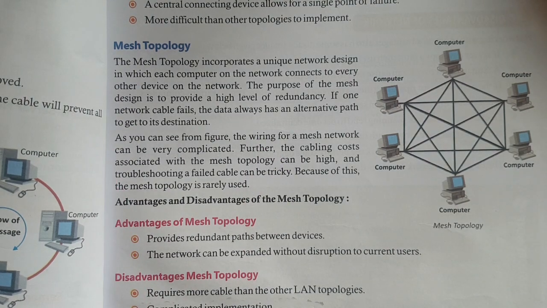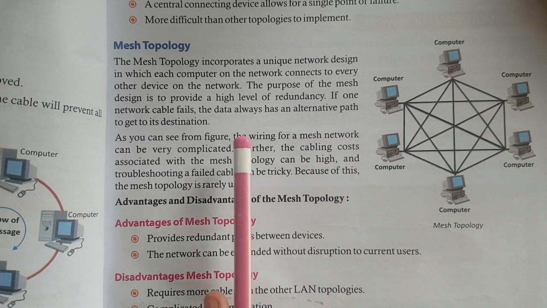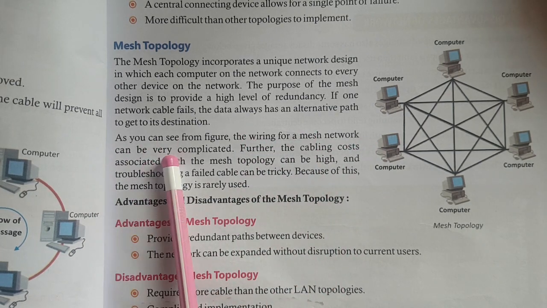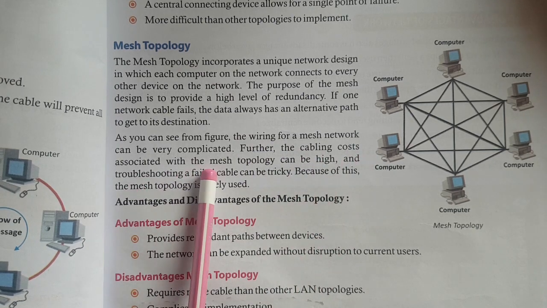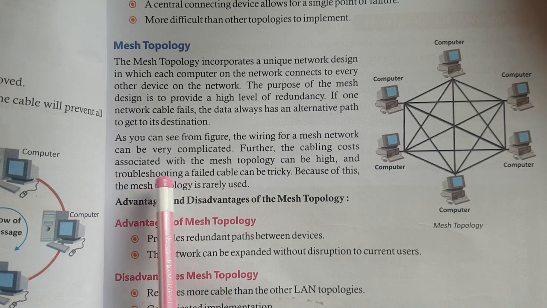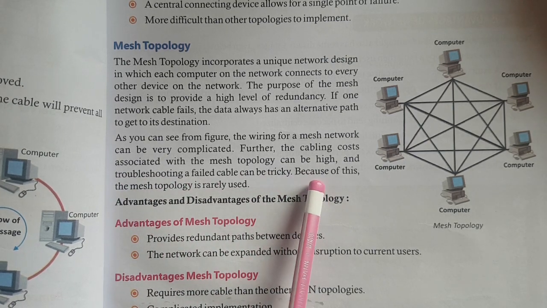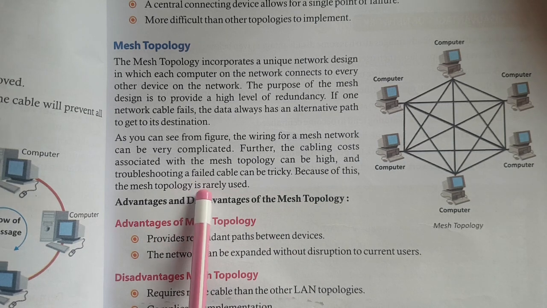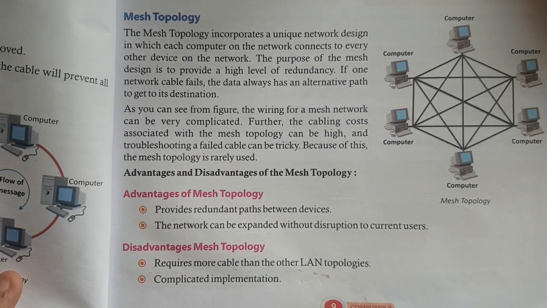As you can see from the figure, the wiring for a mesh network can be very complicated. Further, the cabling costs associated with the mesh topology can be high, and troubleshooting a failed cable can be tricky. Because of this, the mesh topology is rarely used.